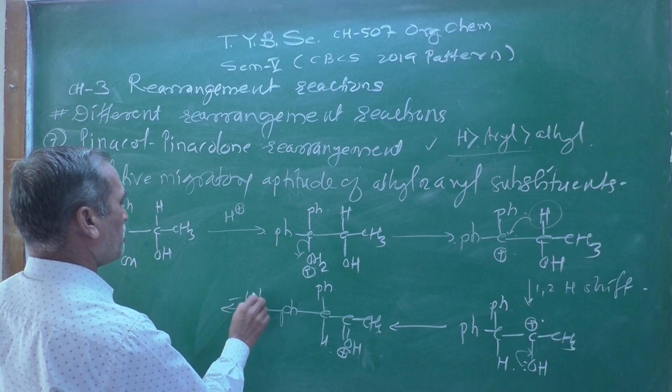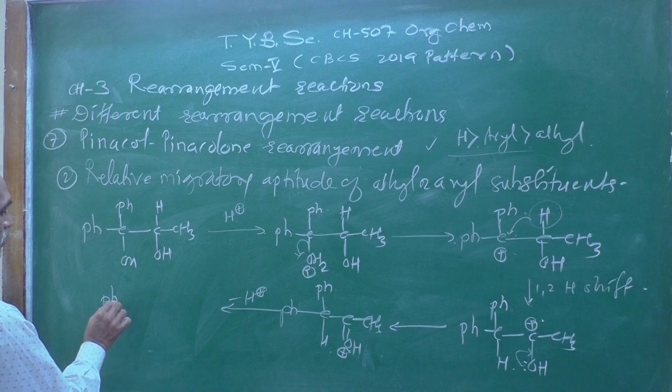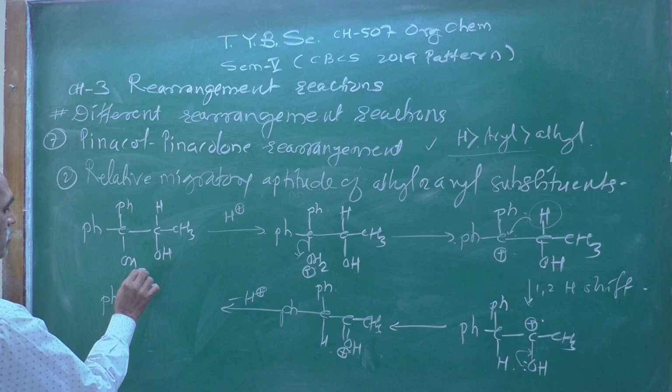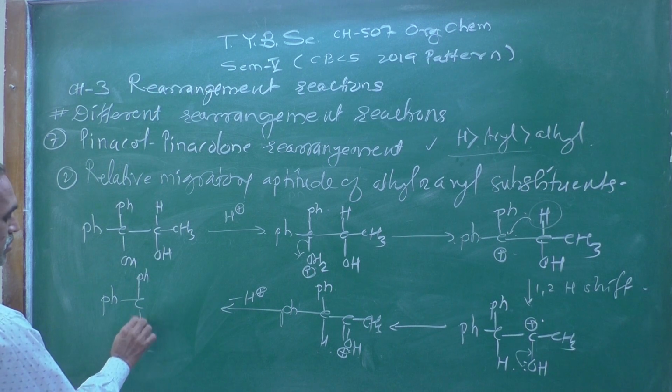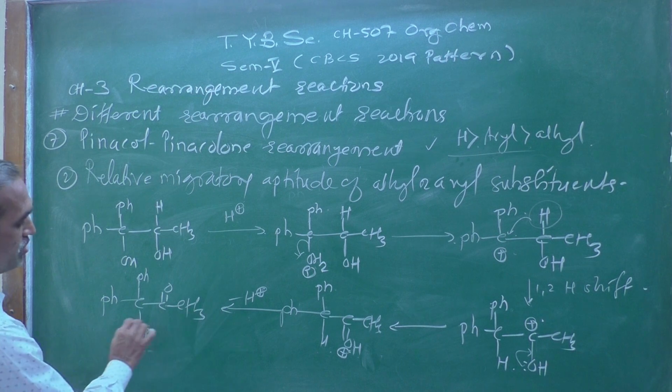Then there is a loss of a proton, and the resulting compound obtained will be Ph, Ph, C double bond O, and one more CH3.